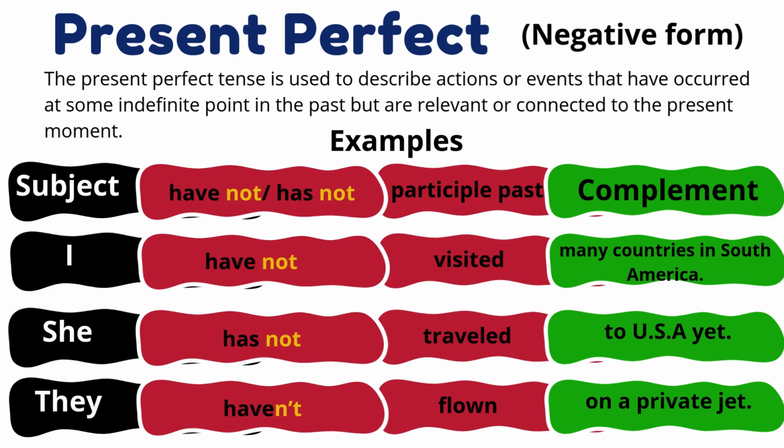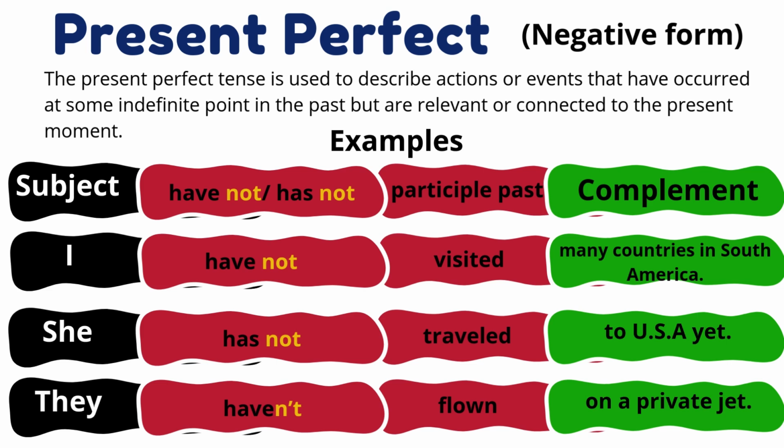For example, in negative form, you need first the subject, you need have not or has not after your subject, then your verb in past participle, and your complement at the end of the sentence. For example, I have not visited many countries in South America. Another example, she has not traveled to USA yet. And the last one, they haven't flown on a private jet.